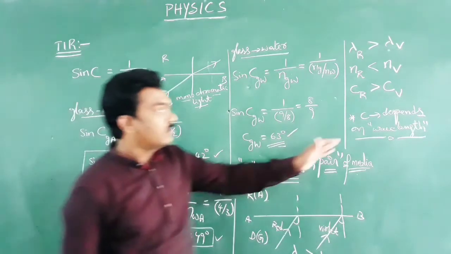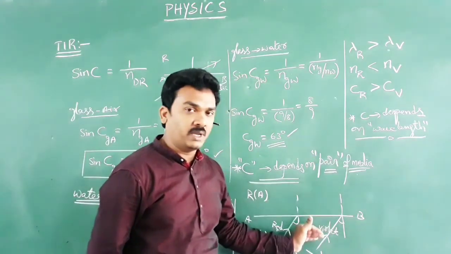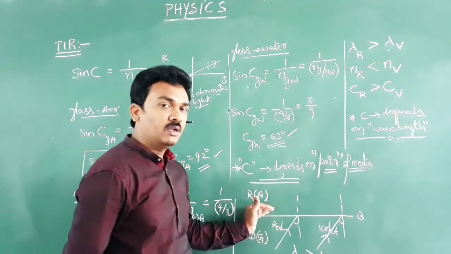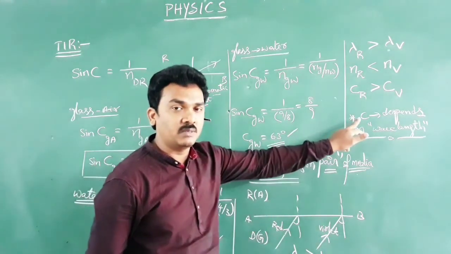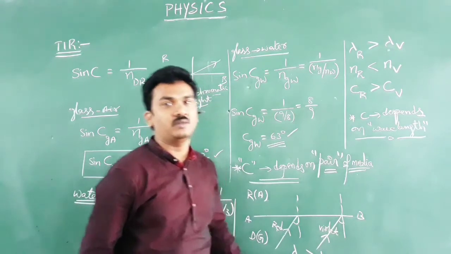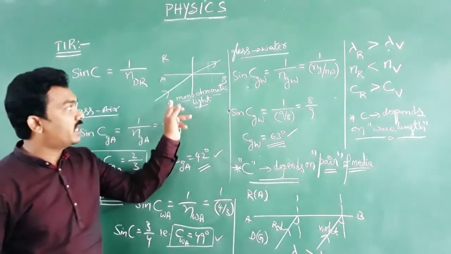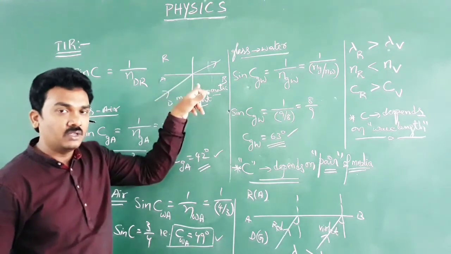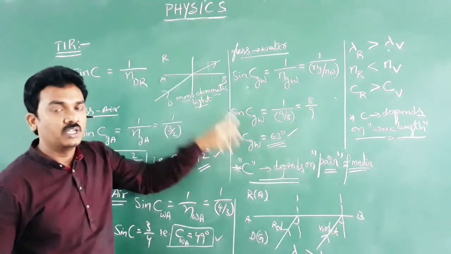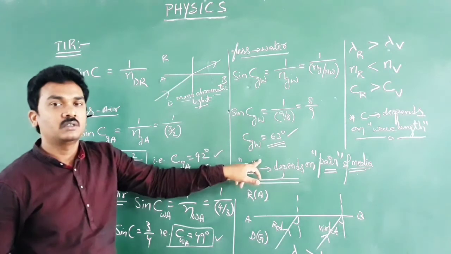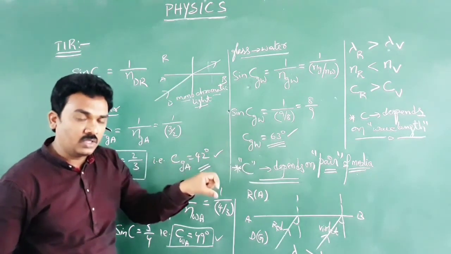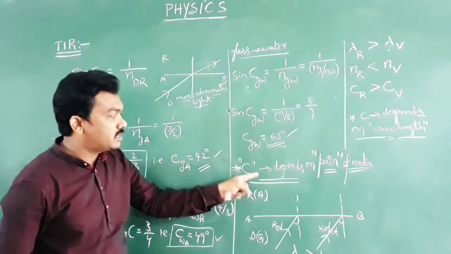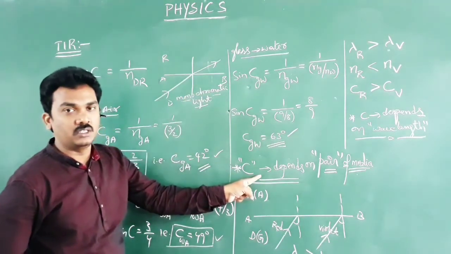The reason is, for a given pair of media, the critical angle of incidence in the denser medium depends on wavelength. For a given wavelength, because monochromatic light has a unique wavelength, if the pair of media changes, the critical angle changes.